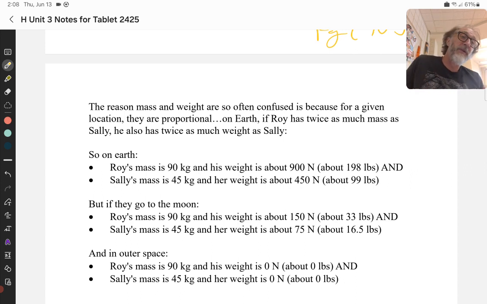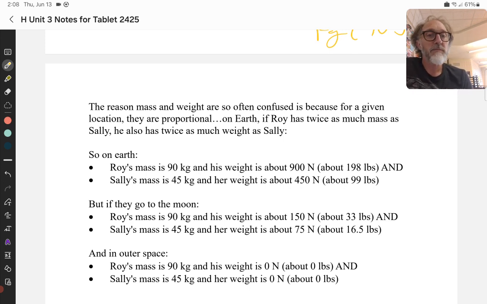So if you go to Europe and you say, how much do you weigh? And they say, whatever, 60 kilograms, that's not really their weight. It's actually their mass. But on Earth, it doesn't really make that big of a difference because it turns out that for a given planet, Earth, weight and mass are proportional. An object with double the mass will also have double the weight. Triple the mass, triple the weight, etc.